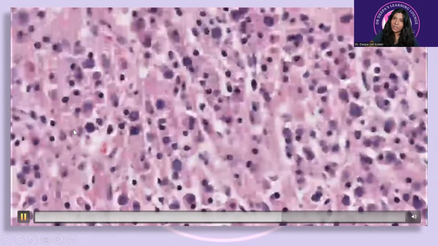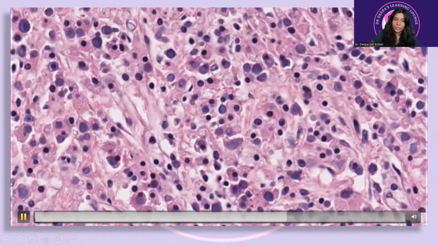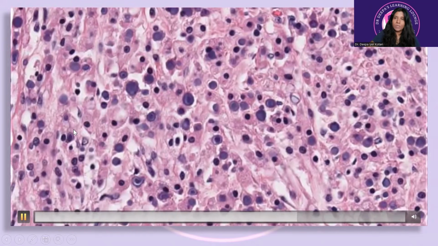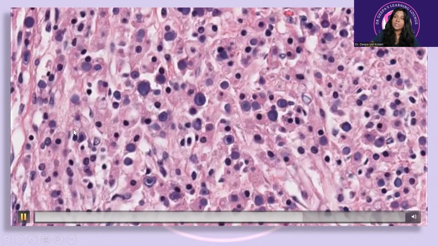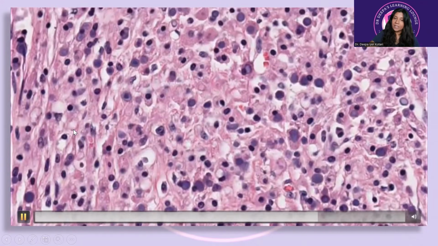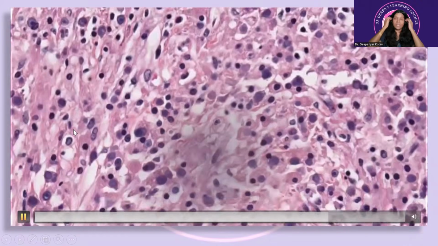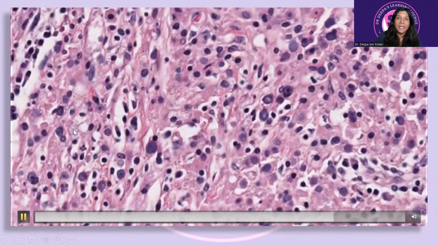Grossly, they appear as yellowish plaques, like I already told you. That is where the name Malakoplakia is derived from. Sometimes it can also be a nodule, a mass, or even some soft friable lesion. Microscopically, the hallmark is very clearly the presence of Michaelis-Gutmann bodies or von Hansemann cells. These large macrophages that you're able to see here are called von Hansemann cells.